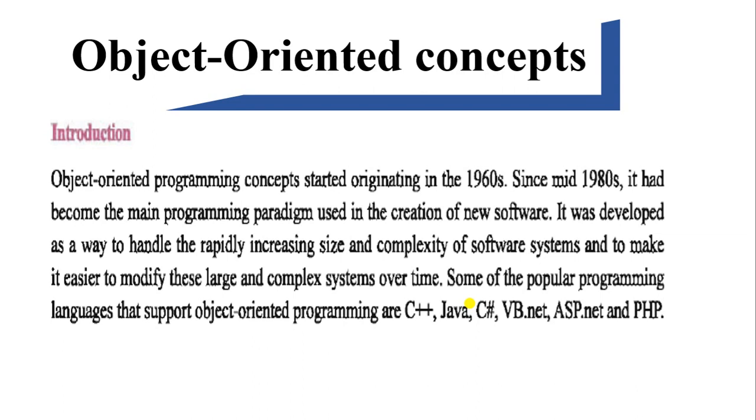Mainly this concept is used to minimize the size and complexity of software and make it easier to modify large and complex systems. Different object oriented programming languages are C++, Java, C#, VB.NET, ASP.NET and PHP.